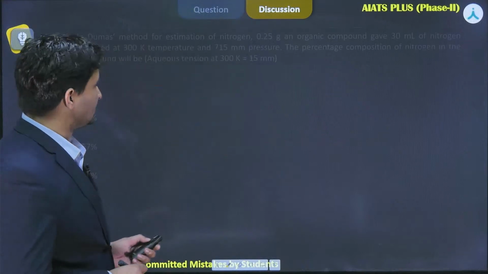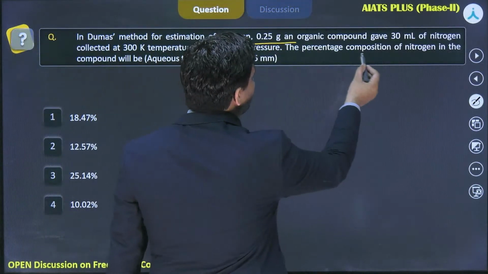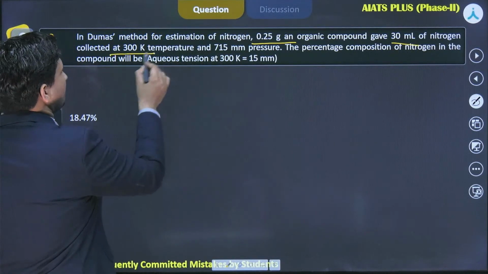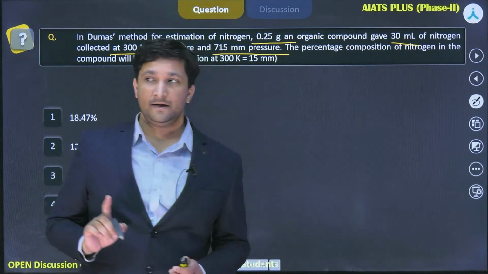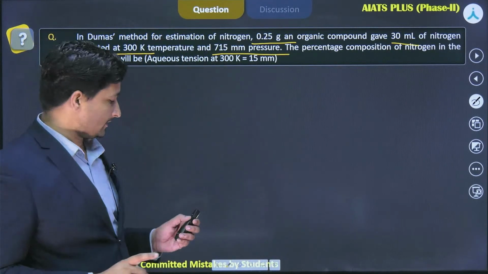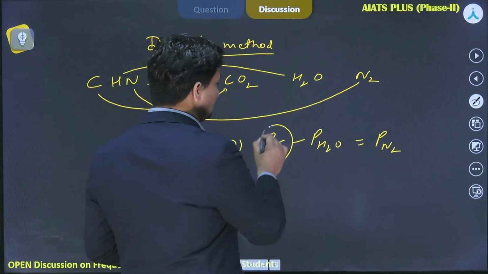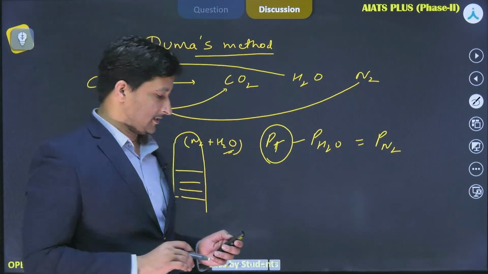Now come back to the question here. In Dumas method for estimation of nitrogen, 0.25 gram of organic compound gave 30 ml of nitrogen collected at 300 Kelvin temperature and 715 mm pressure. अब ये देखो, जब भी हम 715 mm मेजर करेंगे, तो हम हमेशा टोटल प्रेशर को ही मेजर कर पाते हैं. तो हमारे पास टोटल प्रेशर हमें दे दिया गया है 715 mm Hg.